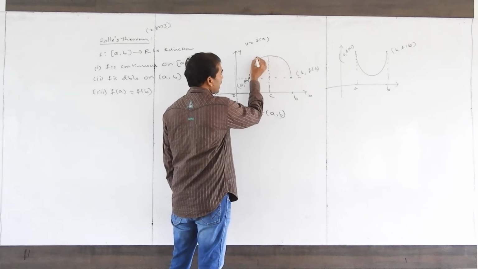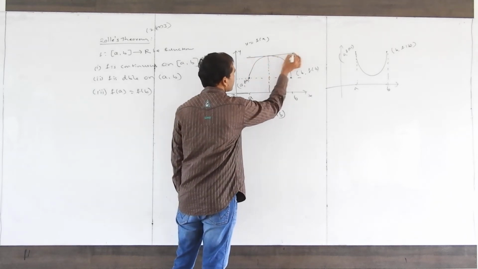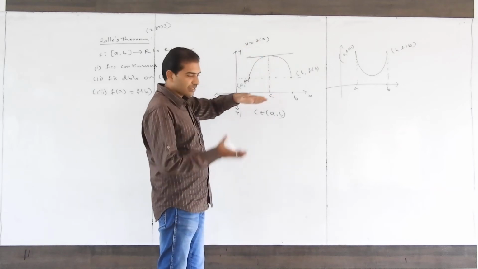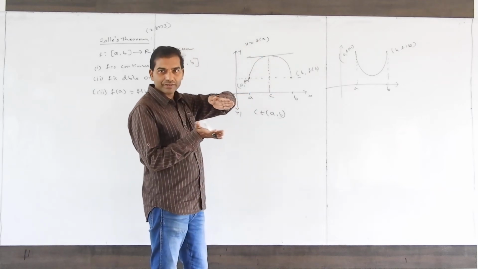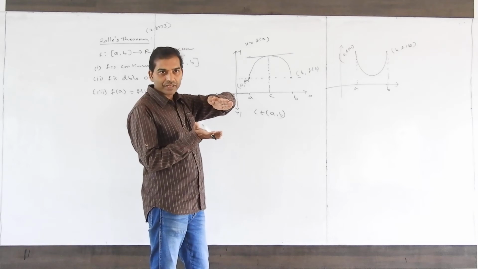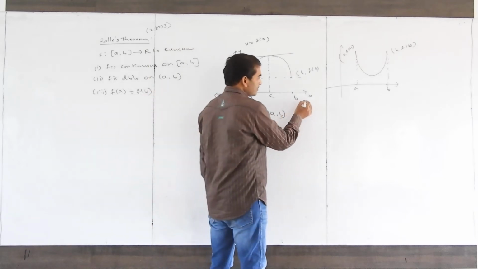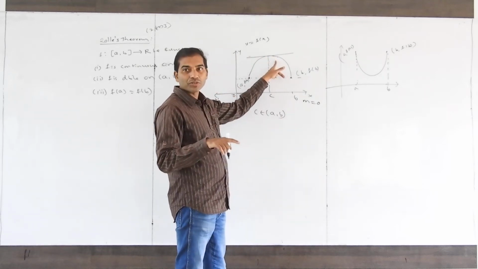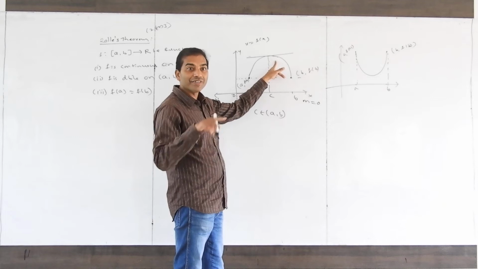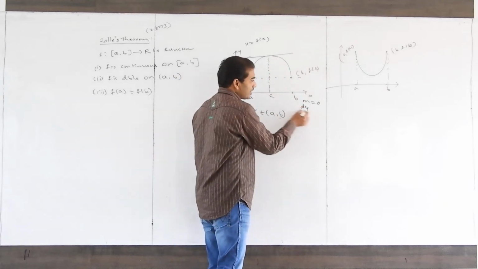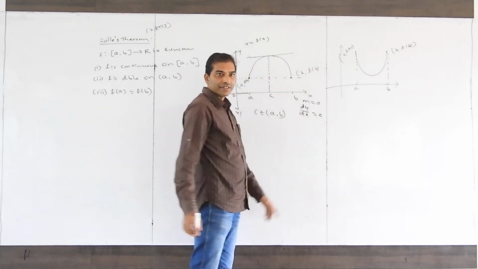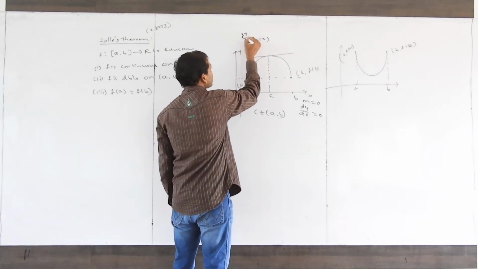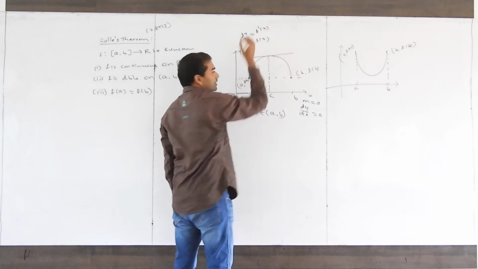Here if you draw the tangent, this tangent and the x-axis are parallel. What is the slope of the x-axis? 0. Then this slope is 0. Slope is nothing but dy by dx, and dy by dx is f dash x.